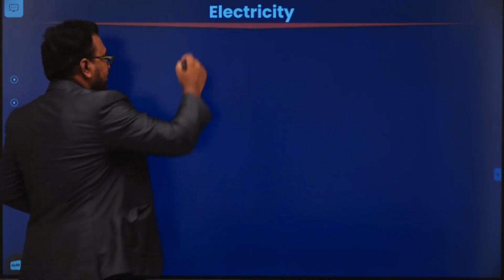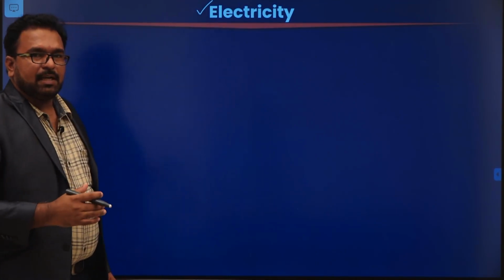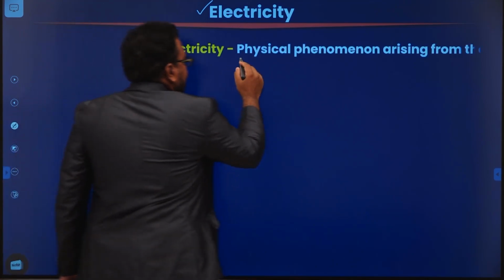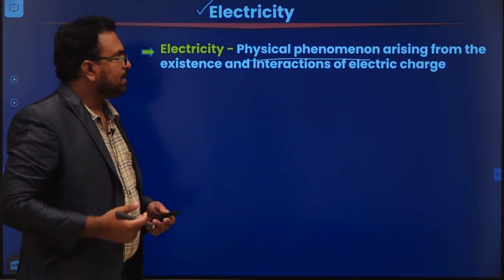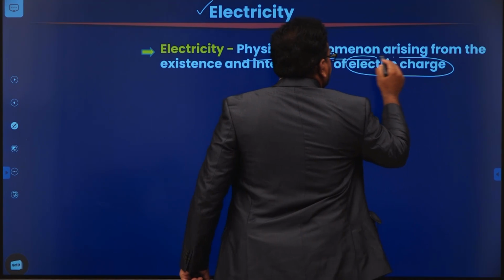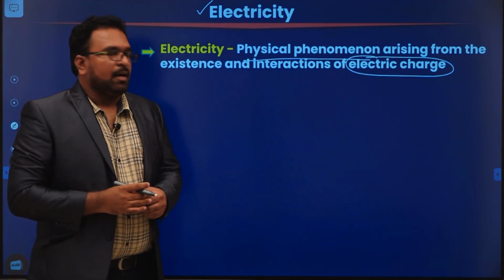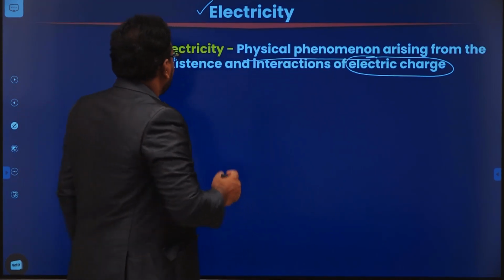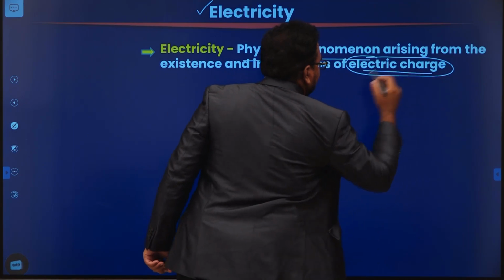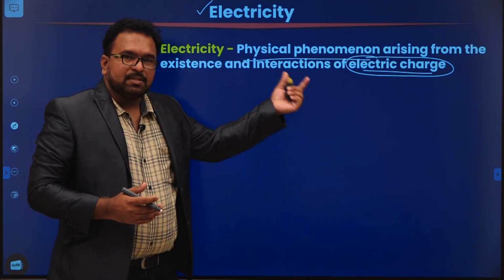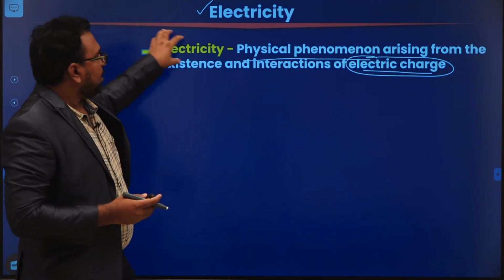Okay, this is all about components of an atom. Next topic is electricity. So what is basically electricity? Electricity is a physical phenomenon. How does it arise? It arises from the existence and interactions of electric charge. So electricity is a physical phenomenon arising from the existence and interactions of electric charge. Whenever electric charge is present or interacts, there is a physical phenomenon called electricity.